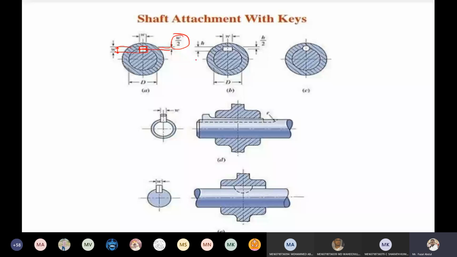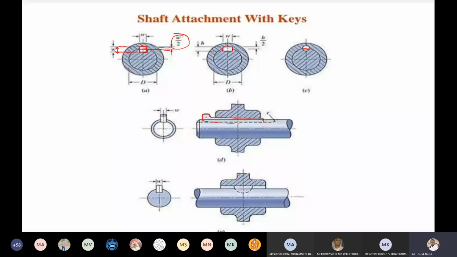And you can find another type of key. This is the round key, as you will see in the classification. Half of the portion is placed in the shaft, half in the hub. Now this one is a rectangular key. This one is a coupling, with a shaft, half of the key placed in the shaft and the remaining half in the hub. And this key has a head.